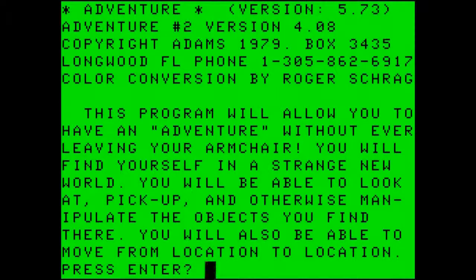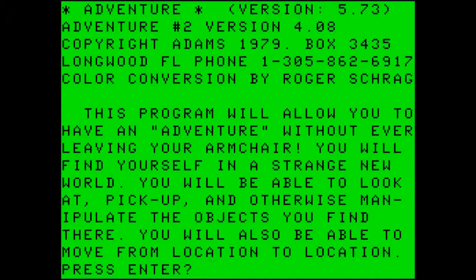It reads: Adventure, version 5.73, Adventure number 2, version 4.08. Copyright Adams, 1979. Box 3435, Longwood, Florida, phone 1-305-862-6917. Color conversion by Roger Schrag. This program will allow you to have an adventure without ever leaving your armchair. You will find yourself in a strange new world.